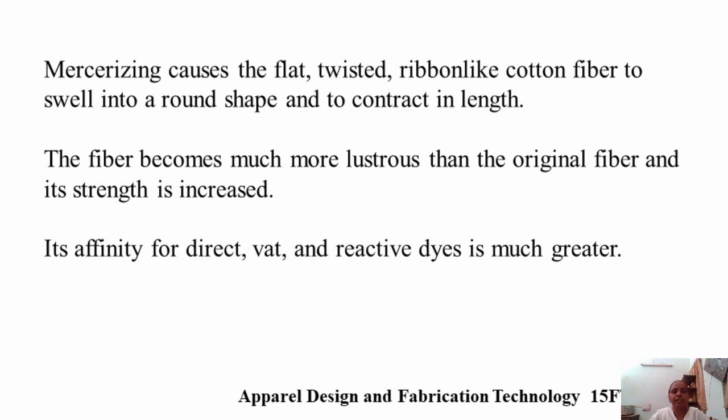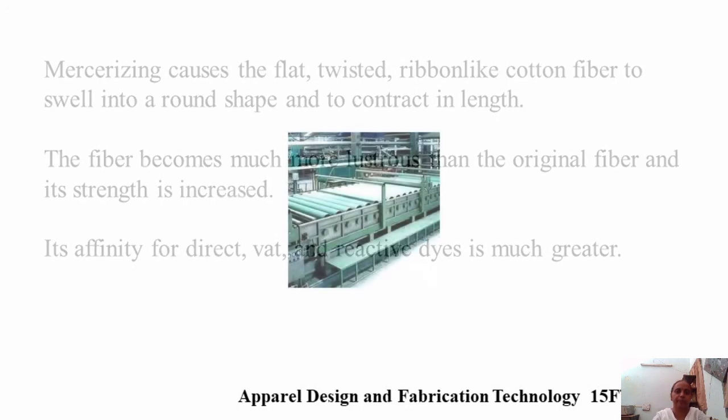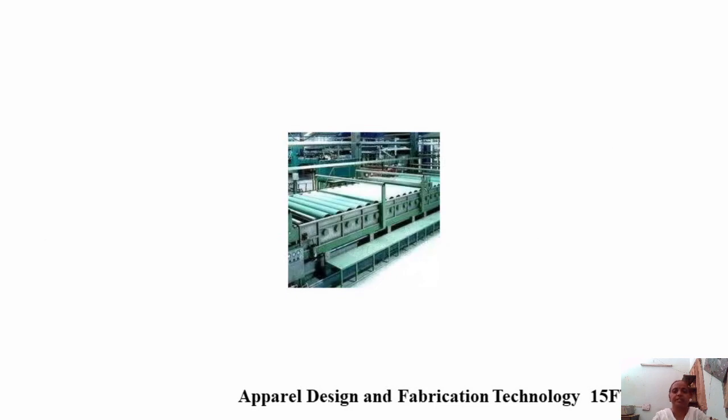The strength increases, the more lustrous effect is produced, and the affinity for the dyes, that is direct, wet, and the reactive dyes, is greater than the original one before mercerization. This is the mercerization machine.